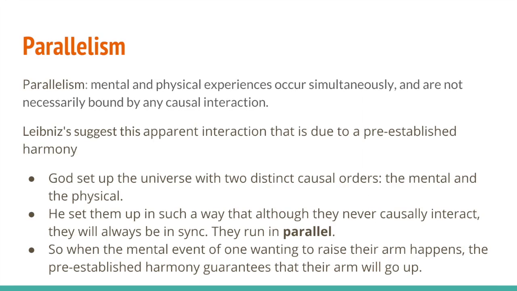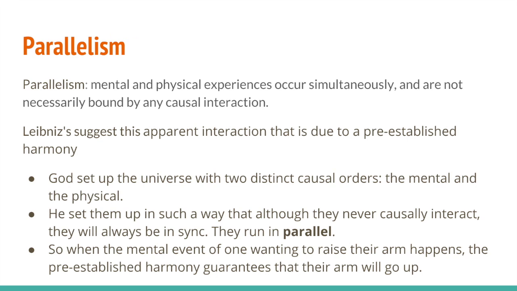Part 2. What exactly is parallelism? Parallelism is defined as the mental and physical experiences occurring simultaneously and are not necessarily bound by any causal interaction. Suggested by Leibniz, the apparent interaction is due to a pre-established harmony. This pre-established harmony is perfectly coordinated by God, which is one defense proposed by parallelism. God set up the universe with two distinct causal orders, the mental and the physical. He set them up in such a way that although they never causally interact, they will always be in sync.